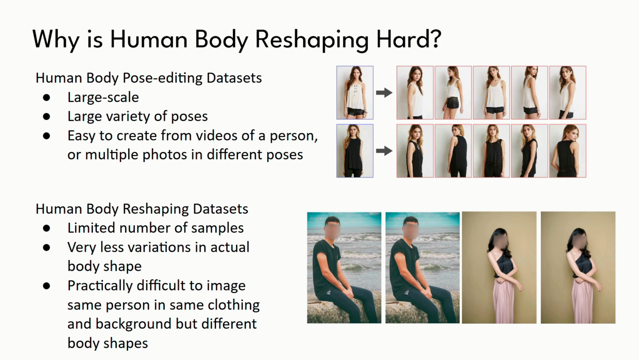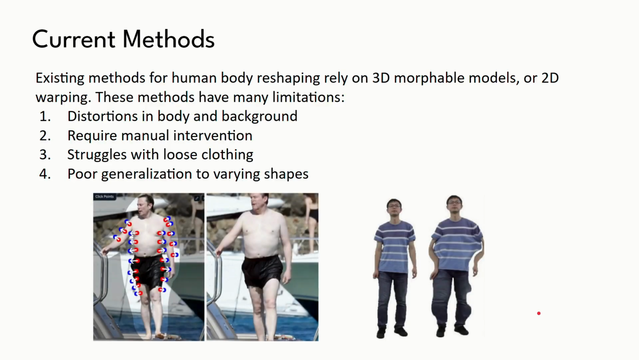The examples seen on the right are from the BR5K dataset, used in a flow-based approach for body reshaping. The drawbacks of this dataset are that the body shape variation is barely noticeable, the identity is blurred out, and the dataset size is small, only 5,000 pairs of images. Because of this paired data limitation, existing methods rely heavily on 3D morphable models or simple 2D warping algorithms.